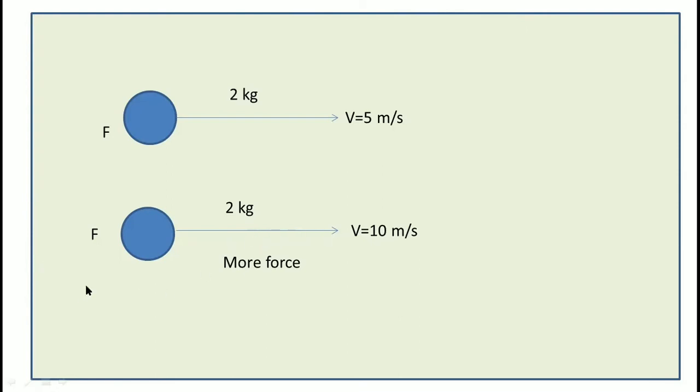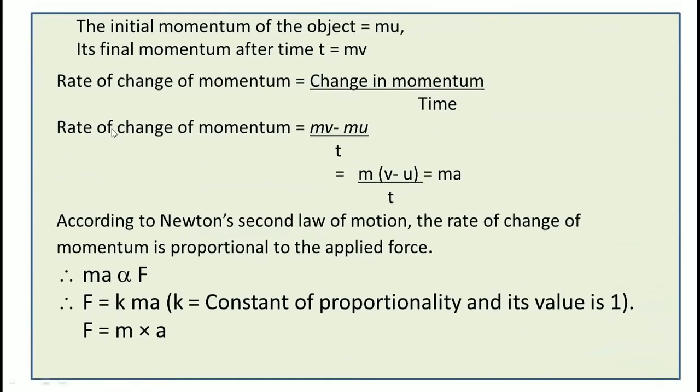Suppose the initial momentum of the object is mu, and the final momentum after the time t is mv. Then the rate of change of momentum equals change in momentum upon time, that is, final momentum mv minus initial momentum mu, divided by t. Here m is common, so m(v minus u) divided by t equals ma.